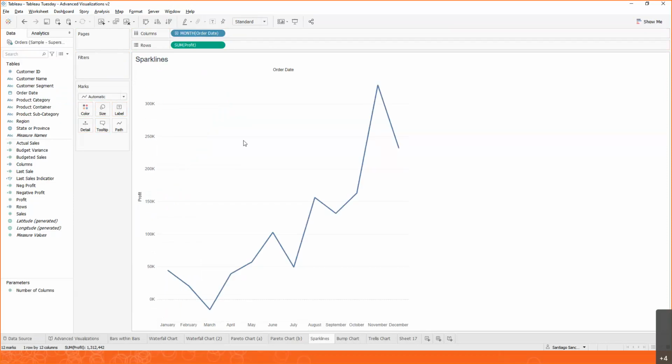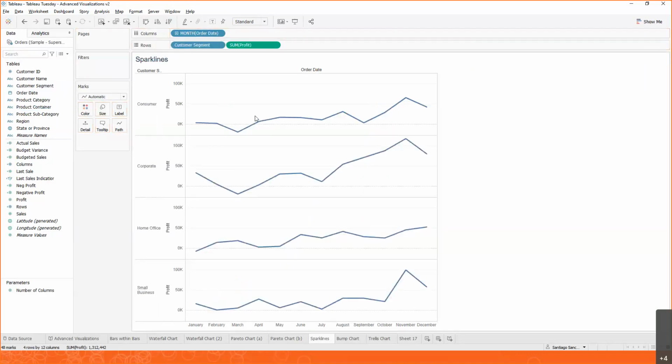Looks like in general, our profit is trending upwards, which is great. But we may want to see this by our different segments. So if we drag it into rows, we can now see 4 different line charts. And we can see that corporate is definitely looking upwards. But home office, for example, it's kind of flat, right? Not doing as well. So this is already, like I said, a line chart already helps us see that.